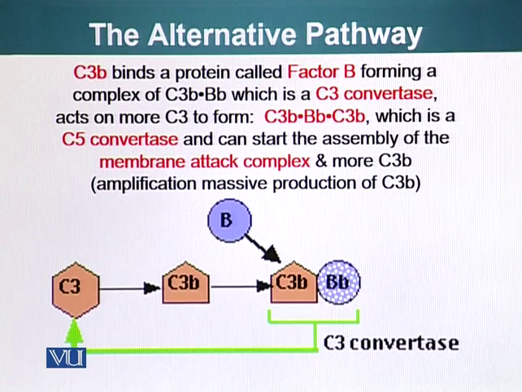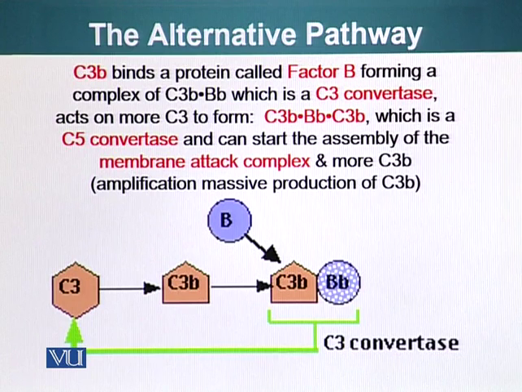It acts on other C3 to form more C3bBb complex, which we already know can also cleave C5, and it is therefore called C5 convertase. Once C5 has been cleaved, it can start assembly of the membrane attack complex and more C3b, amplifying massive production of C3b.